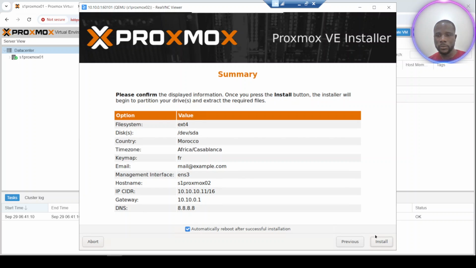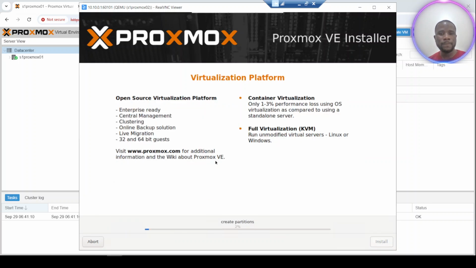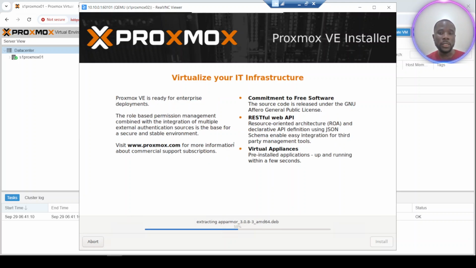Great. So let's proceed. Install. After that, it's very easy to deploy a new node of Proxmox for the cluster. It's very, very easy, as you can see. And again, the Proxmox solution is based on the KVM technology.